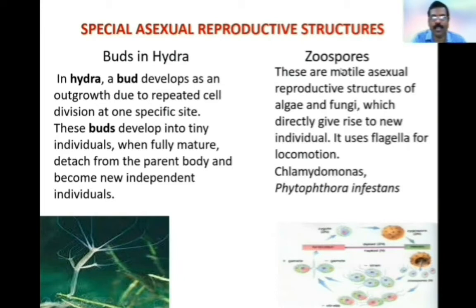Zoospores. These are motile asexual reproductive structures present in algae and fungi, which directly give rise to new individuals. They use flagella for locomotion. Examples: Chlamydomonas and Phytophthora infestans.